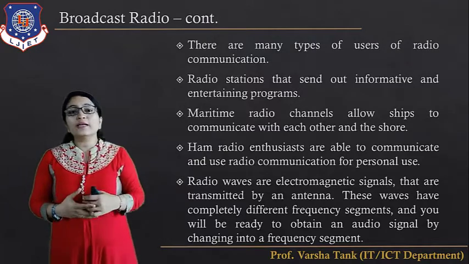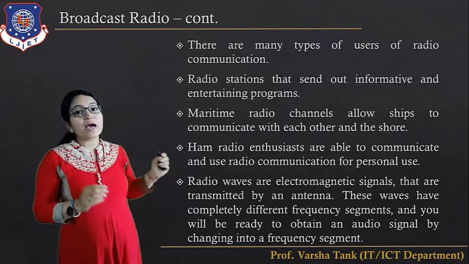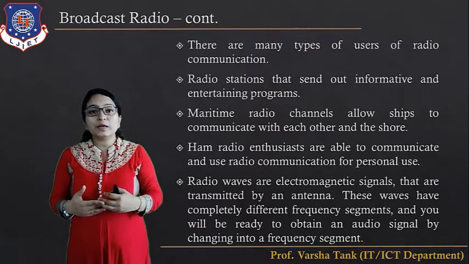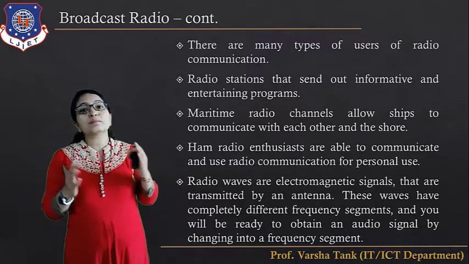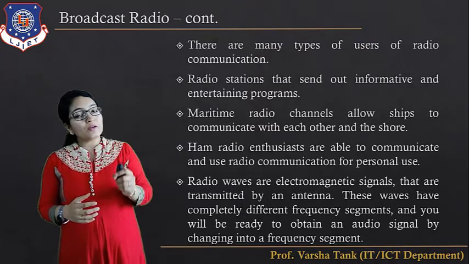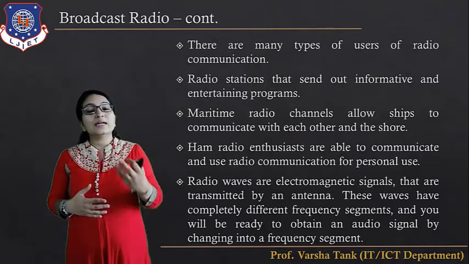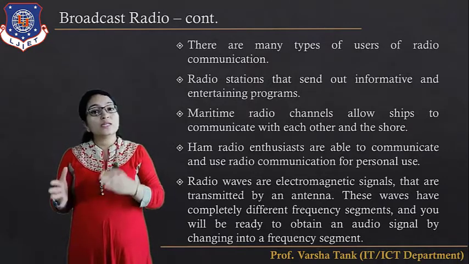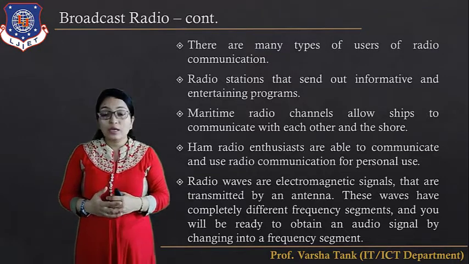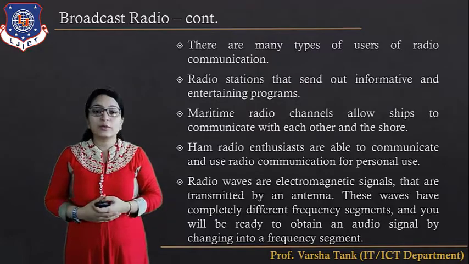Radio waves are electromagnetic signals that are transmitted by the antenna, and these waves have completely different frequency segments. You are able to obtain audio signals by changing to the frequency segment. Whatever frequency you set according to the broadcast radio frequency, you can receive those signals. If you set your frequency to 104, you can receive the signals of the 104 station. If you set it to 95.0, you will receive the signals of 95.0.